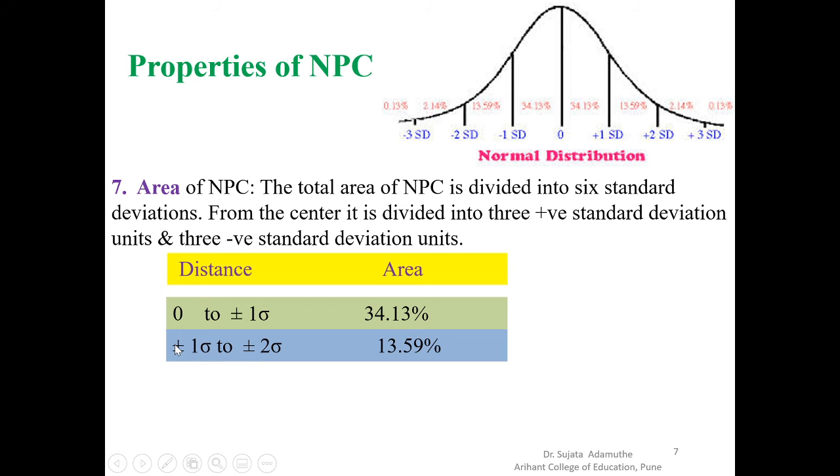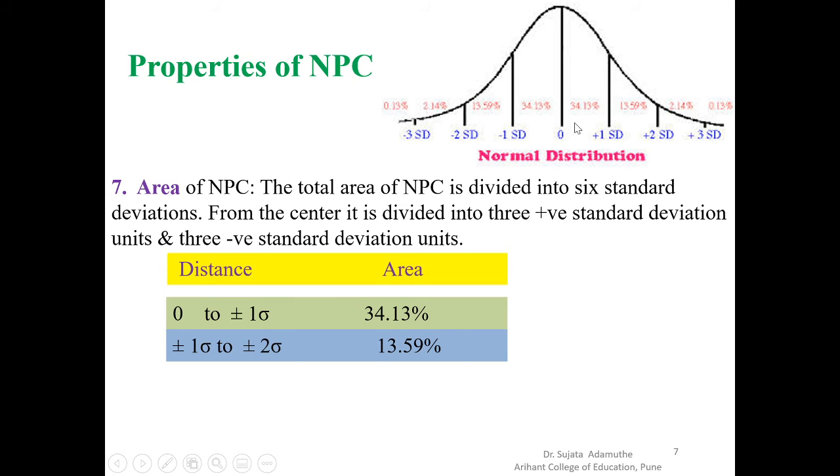Then the next is plus minus 1 sigma to plus minus 2 sigma. That means from here to here and here to here, the area is this, and the students are 13.59%. Suppose 100 students are there, out of 100 students nearly 13-14 students are in between these.